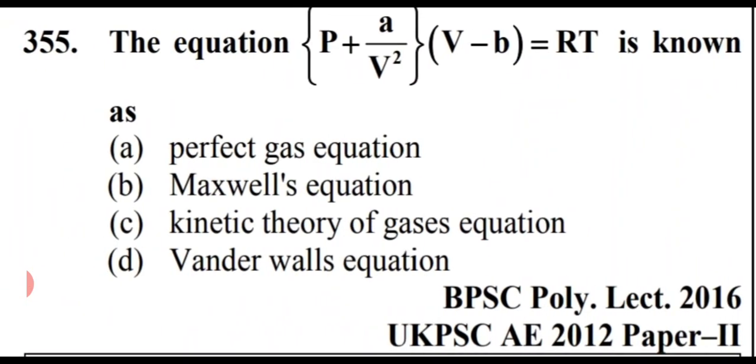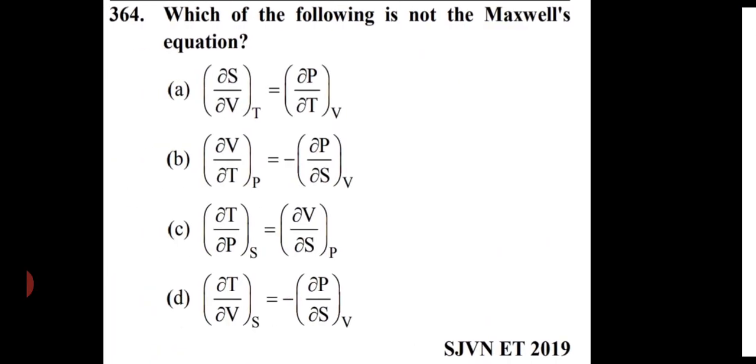The equation P plus a by V square multiplied by V minus b equals RT is known as, options are perfect gas equation, Maxwell equation, kinetic theory of gaseous equation, or van der Waals equation. So friends, this equation is van der Waals equation. That is option number D, van der Waals equation.